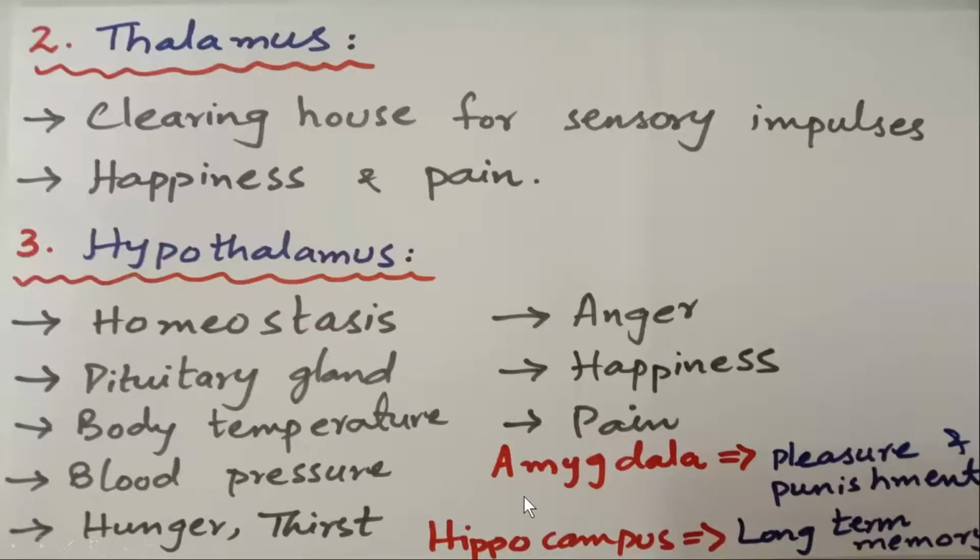Then the amygdala is responsible for the sense of punishment and pleasure. Then hippocampus, again a part of the forebrain. It is responsible for long-term memories, like our childhood memories and these kinds of memories.